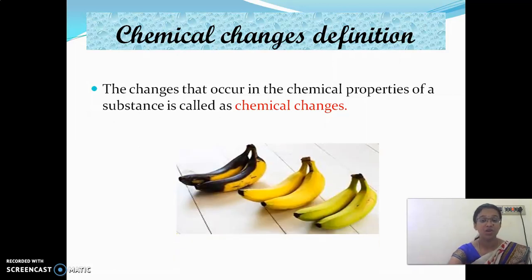Look at here, rotting of banana. It is an unripe banana. It ripens and then it becomes rotten. Here there is a change not only in the color, children, but there is a change in the composition also. Its taste changes. So this type of change is called a chemical change. We are not able to get that banana back again.